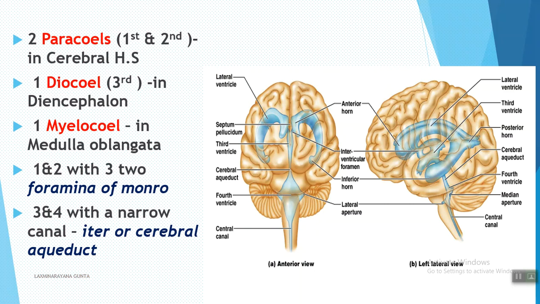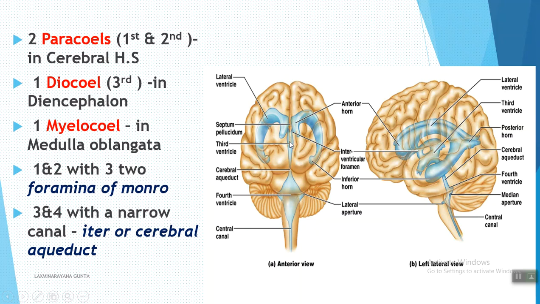The four ventricles are two paracoels. These are the paracoels, 1 and 2, and they are also called lateral ventricles. Then one diocoel. This one is called the diocoel, and it is the third ventricle. The first two ventricles are paracoels or lateral ventricles. The third ventricle is the diocoel.